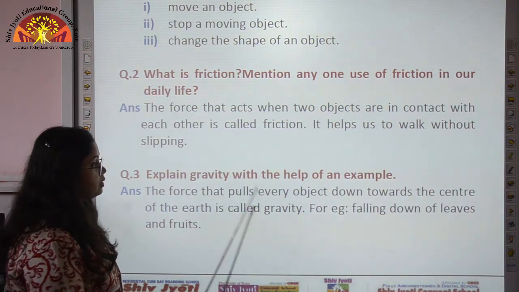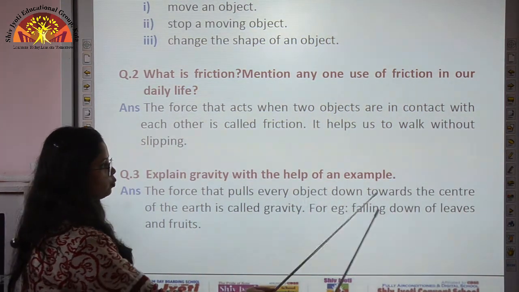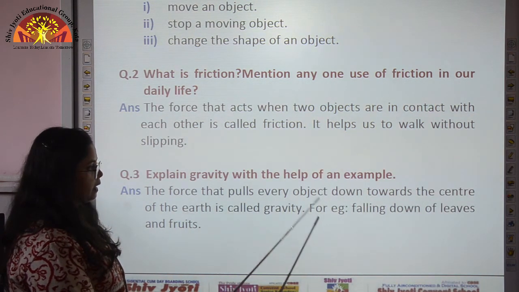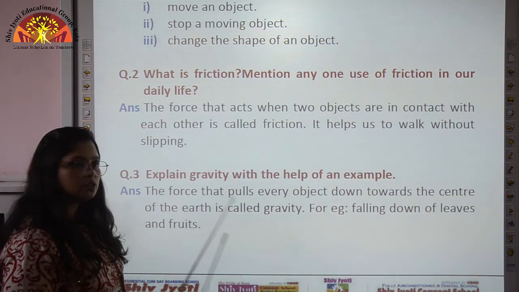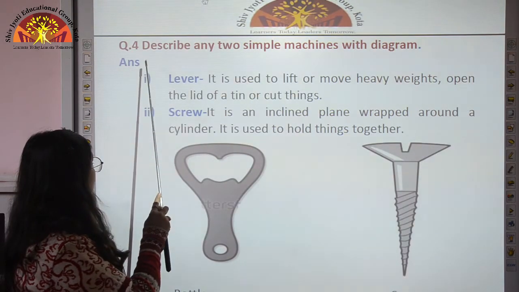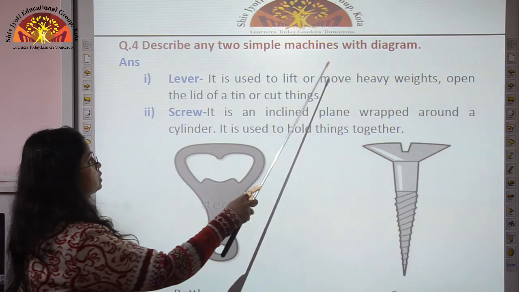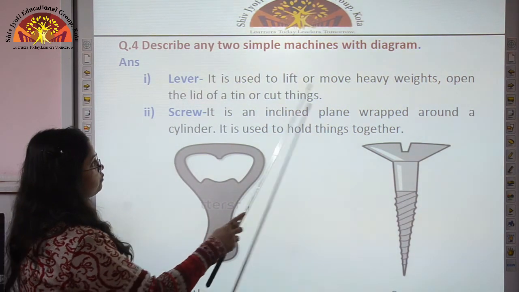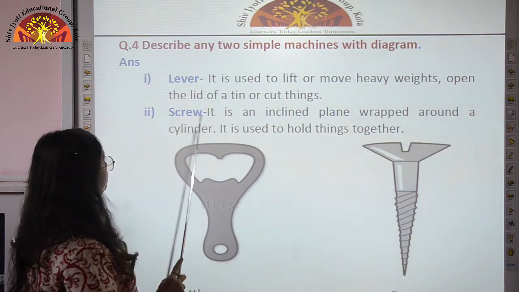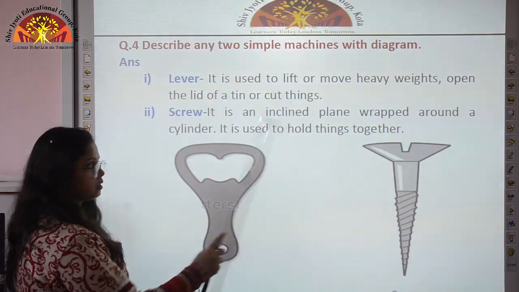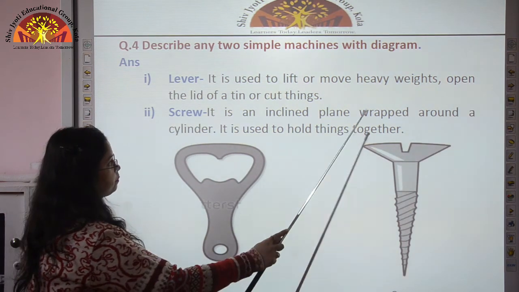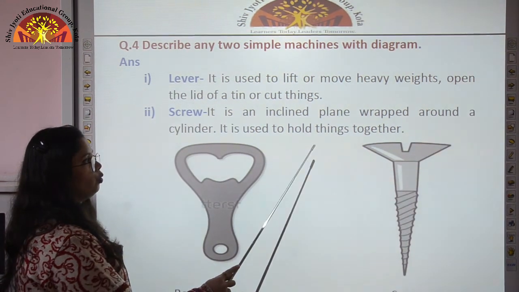The force that pulls every object down towards the center of the earth is called gravity. An example is falling down of leaves and fruits. Now we come to the next question. It is describe any two simple machines with diagram. So first example is lever. It is used to lift or move heavy weights, open the lid of a tin, or cut things. Second example is a screw. It is an inclined plane wrapped around a cylinder. It is used to hold things together.